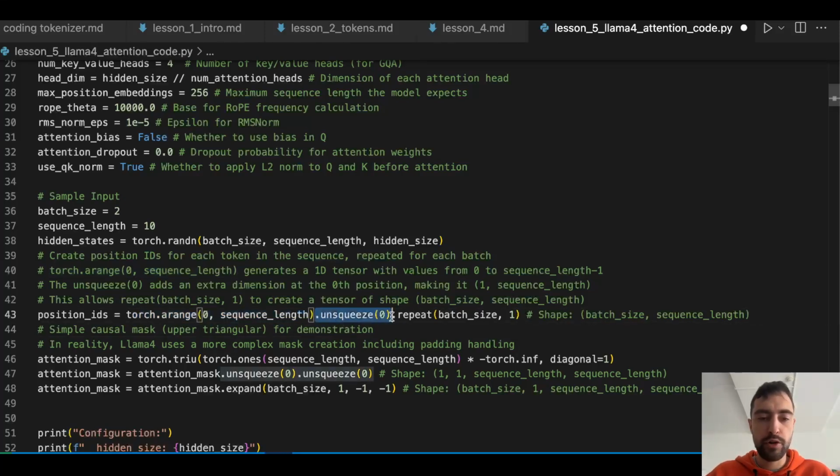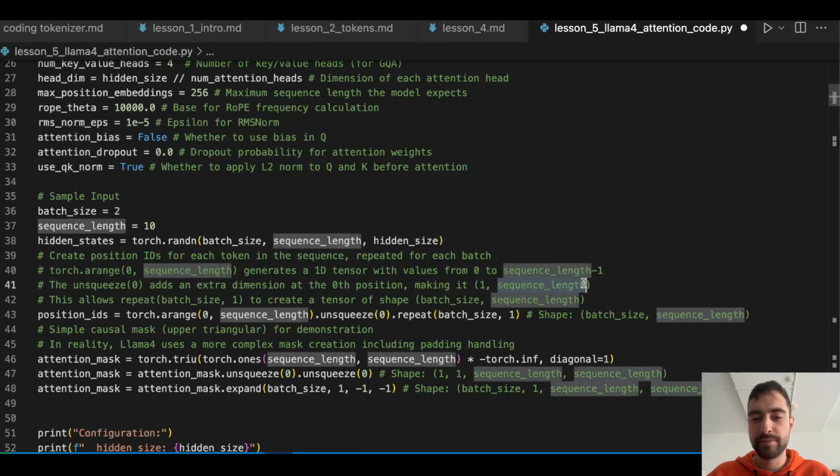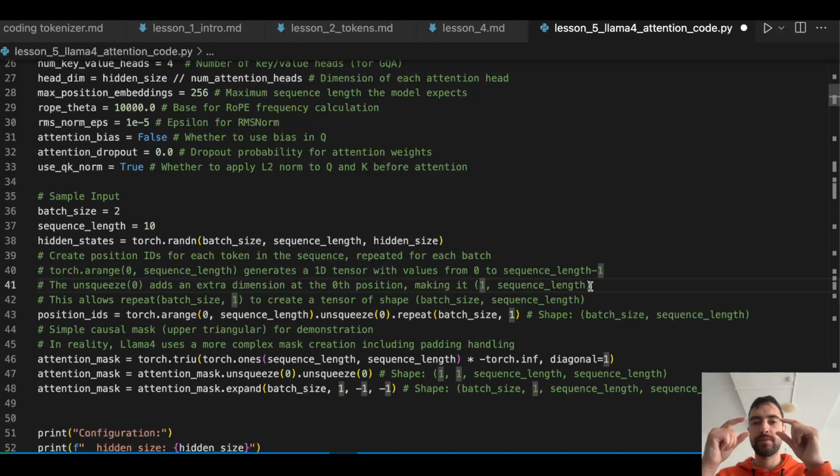So unsqueeze 0 adds an extra dimension at the 0th position. So instead of just having one vector, now we have that vector, and imagine another square brackets around.